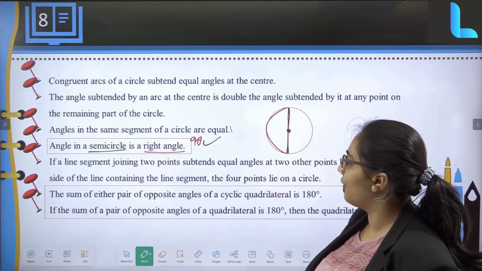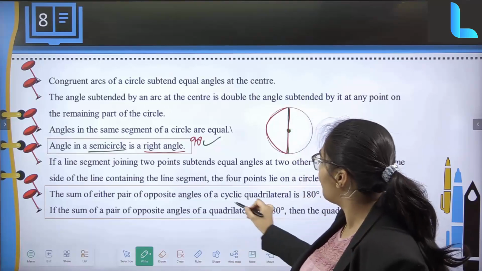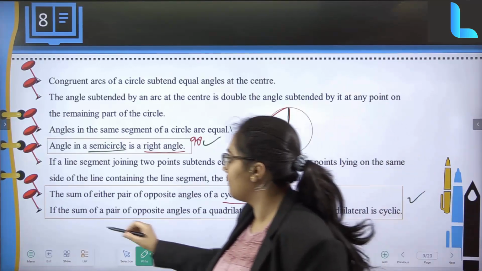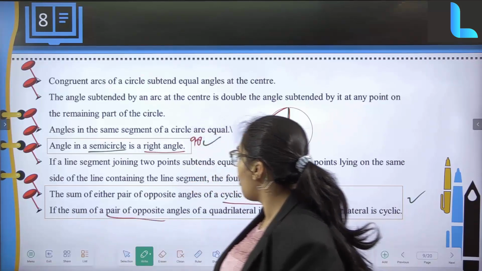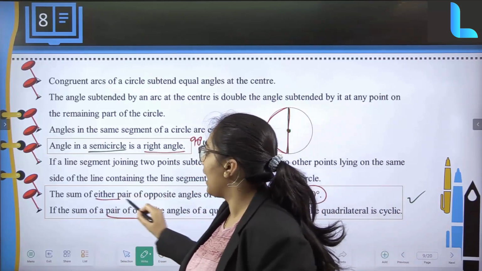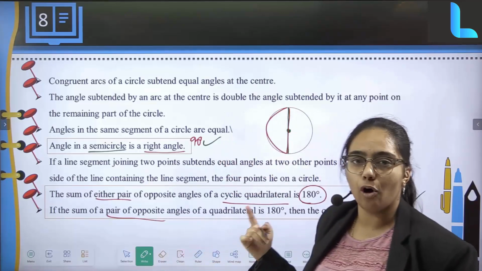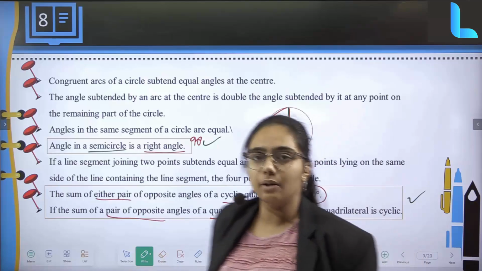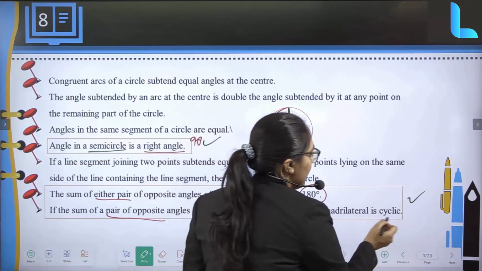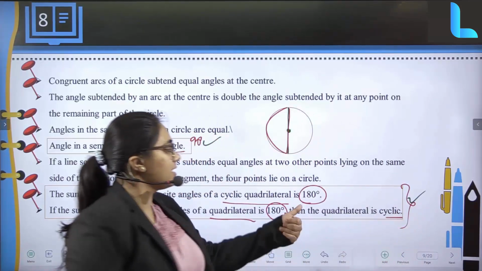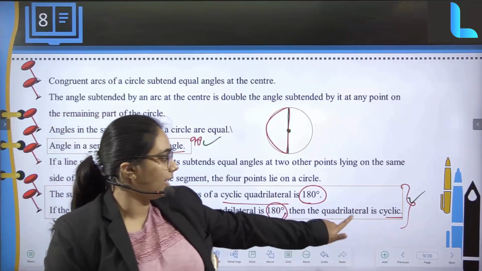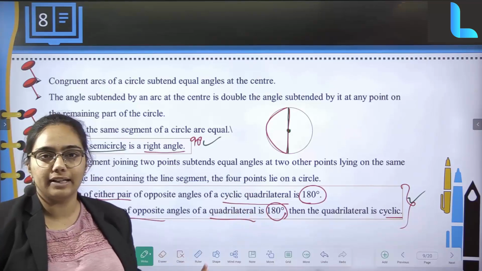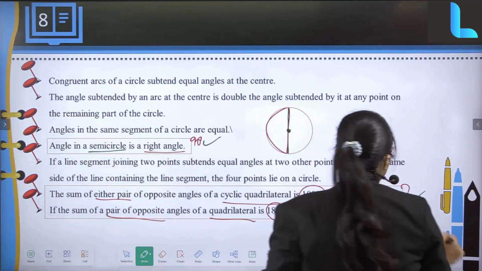The next thing: the sum of either pair of opposite angles of a cyclic quadrilateral is 180 degrees. It is for you to remember. And if the sum of a pair of opposite angles of a quadrilateral is 180 degrees, then the quadrilateral is going to be cyclic. Either way you can prove it. If this has been specified, you can just find out the other portion of it. If the next portion is specified, you can find the other part of it, right?